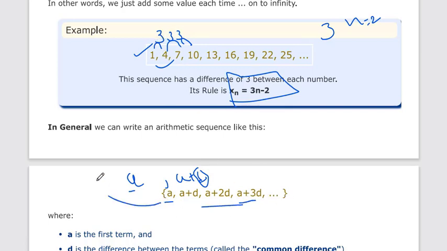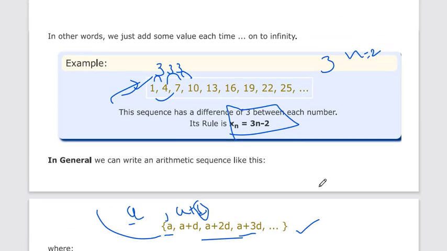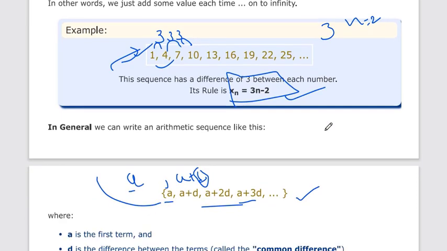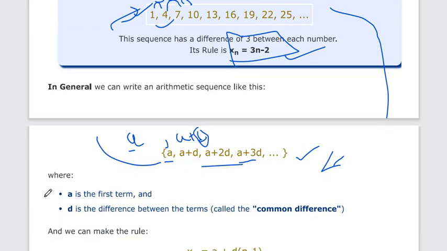So we can also get this sequence. This is the arithmetic sequence. This is our common formula, but we can write this sequence in arithmetic form also. Here a is our first term and d is the difference between the terms. The difference between the terms always has to be the same.